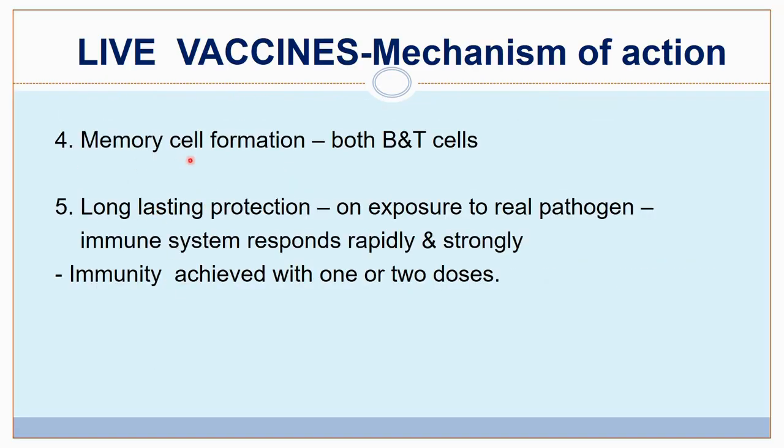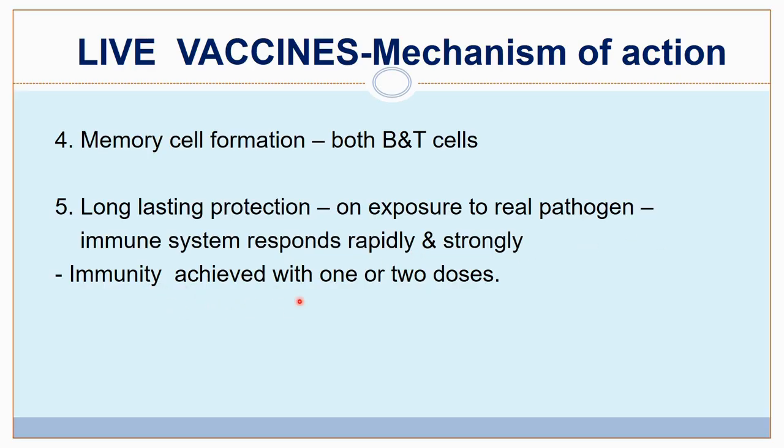Then memory cell formation takes place. Both B and T memory cells are formed. Then there is long-lasting protection. So on exposure to a real pathogen, the immune system responds rapidly and strongly, and protects the child from any disease.